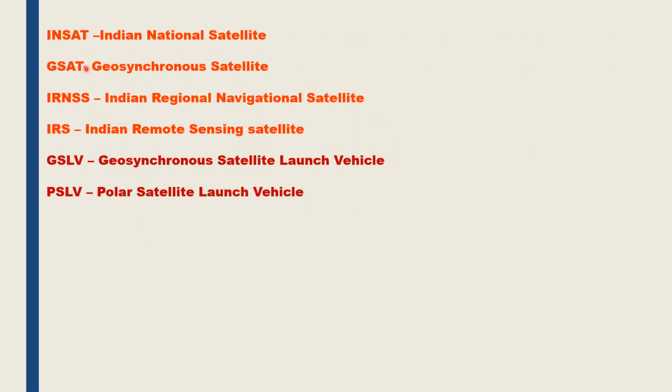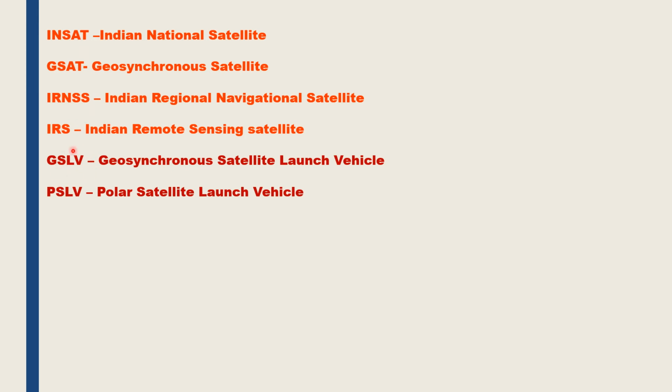Children, these are the full forms of the different types of satellites. INSAT, that is Indian National Satellite. GSAT, Geosynchronous Satellite. IRNSS is Indian Regional Navigational Satellite. IRS, Indian Remote Sensing Satellite. So we must know the full form of all these abbreviations, as these can be asked for 1 mark each.